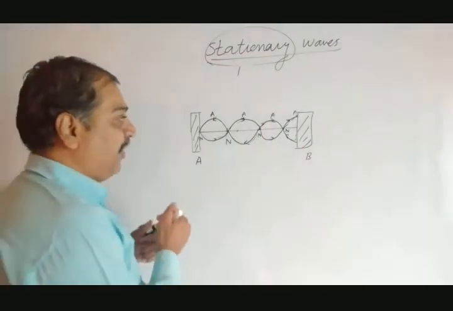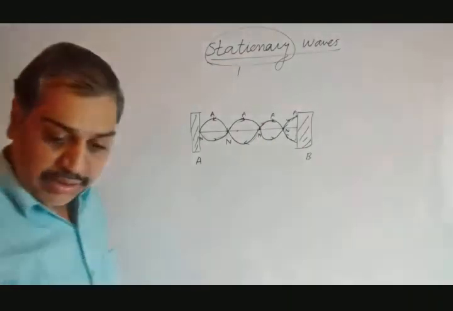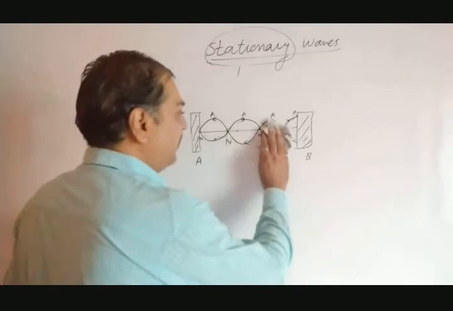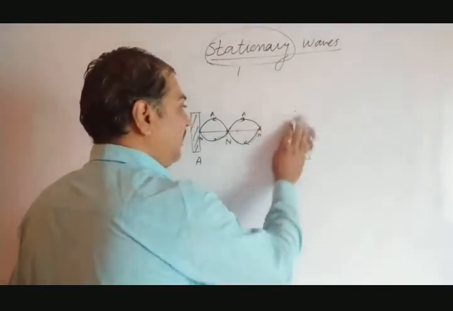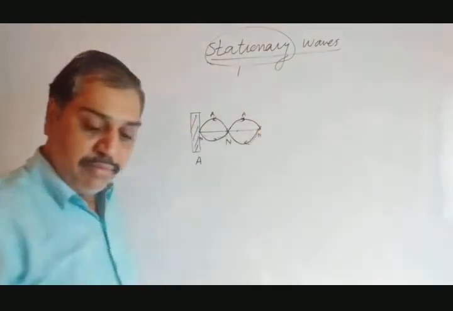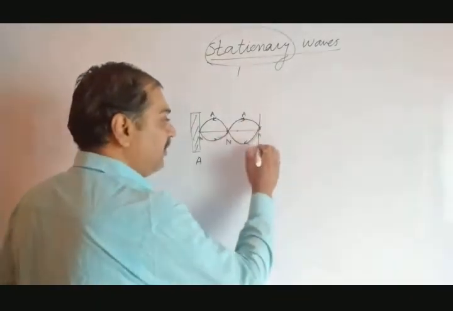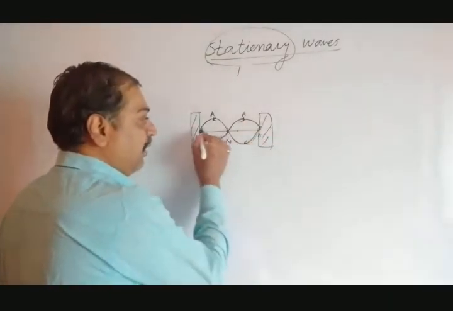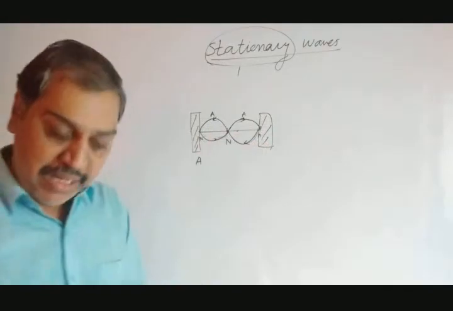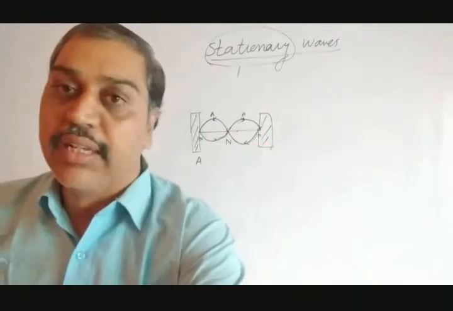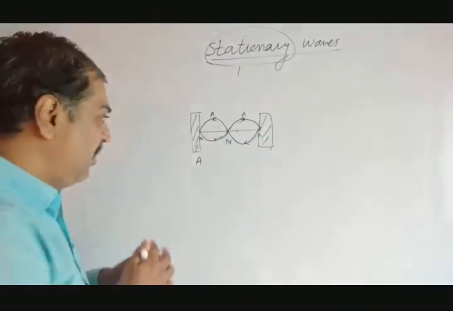Apart from this, if we consider only a single wave here, just forget the total wave. I have just considered a single wave. The single wave is like this. So I have just moved the rigid support here. Somewhere this is a rigid support. Now this is a single wave. The positive and negative part will create a single wave. In this situation, what is the length of this wave?